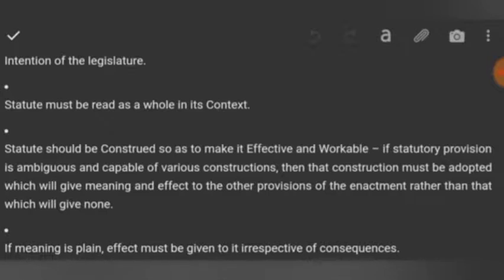So that its implementation becomes easy. If a statutory provision is ambiguous and capable of various constructions, then that construction must be adopted which will give meaning and effect to the other provisions of the enactment rather than that which gives none.